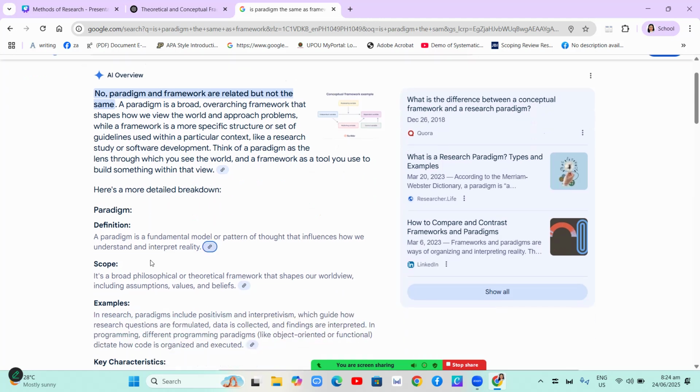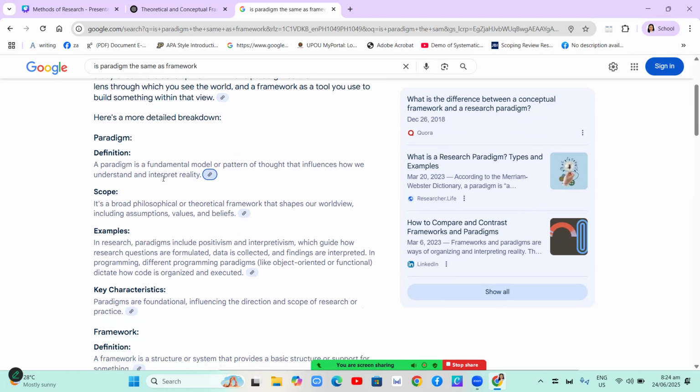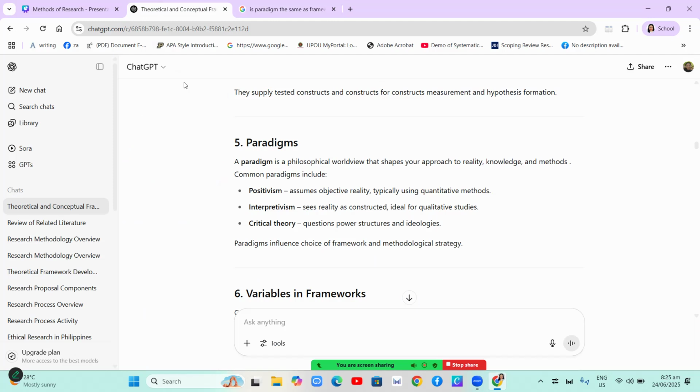So here's a more detailed breakdown. A paradigm is a fundamental model or pattern of thought that influences how we understand and interpret reality. It is a broad philosophical or theoretical framework that shapes our worldview, including assumptions, values, and beliefs. Okay? So paradigm is different from framework because paradigm is broad, while framework is specific values and theories that are applicable to your specific study.